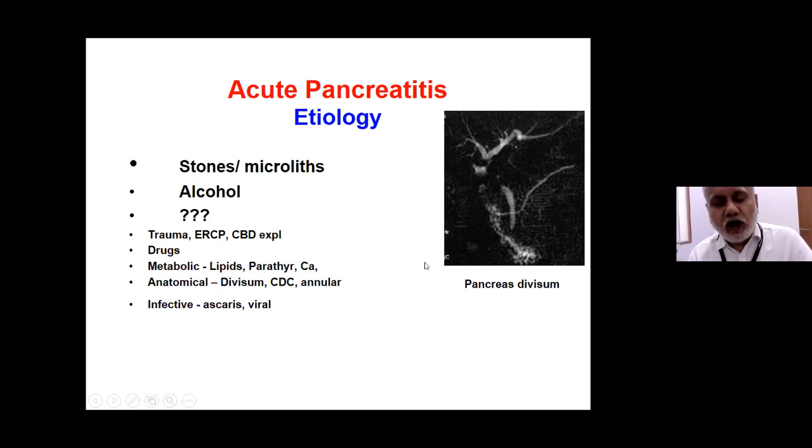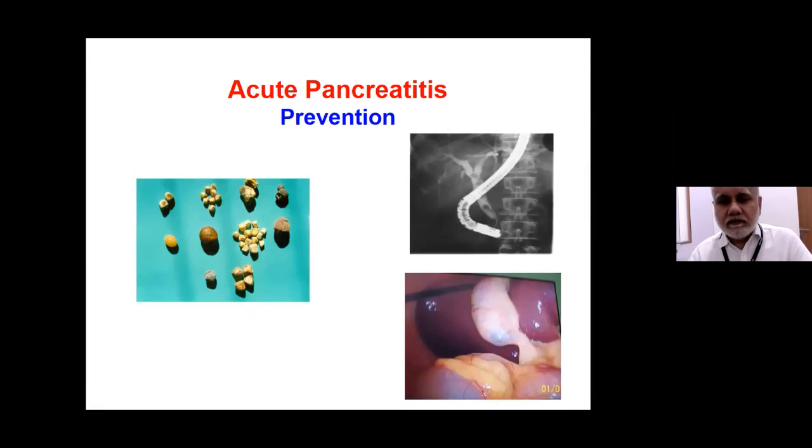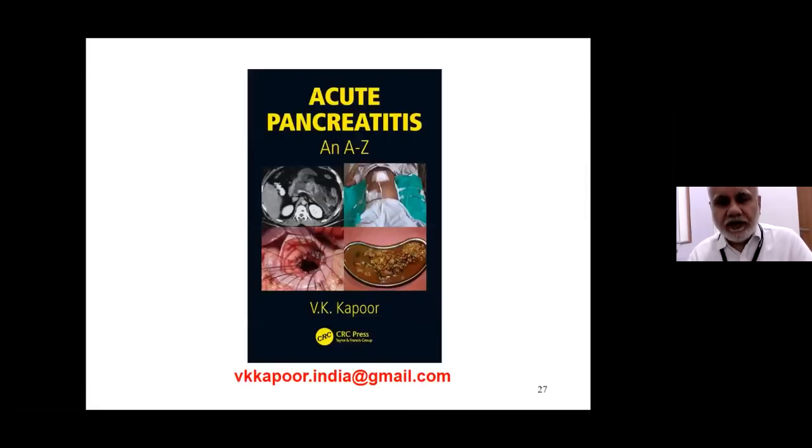It could be underlying chronic pancreatitis, which may not be very evident. So the patient may actually be having recurrent episodes of acute on chronic pancreatitis, which may be missed in the early stages. So prevention is okay.